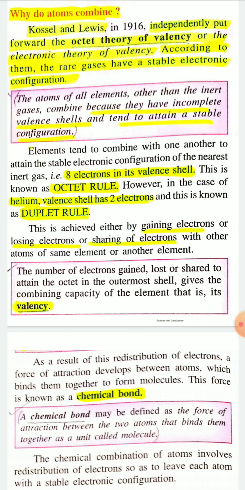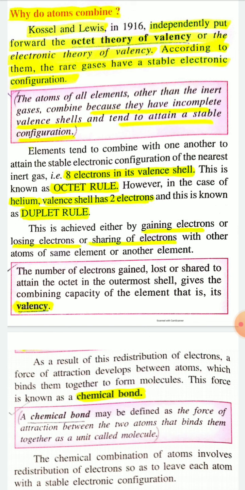So a chemical bond may be defined as the force of attraction between two atoms that binds them together as a unit, which is called a molecule.